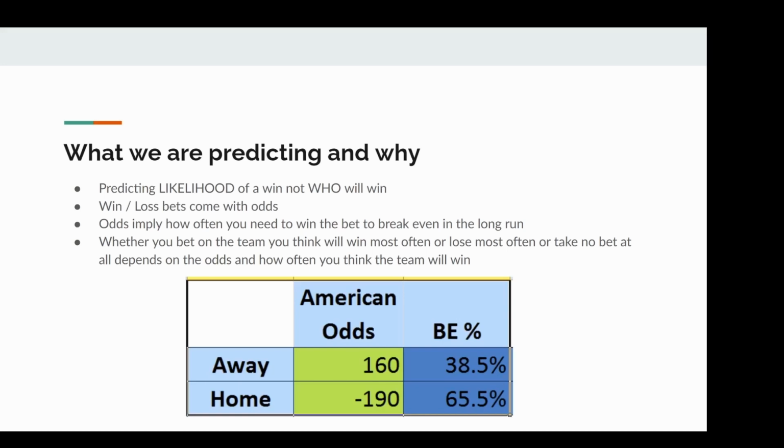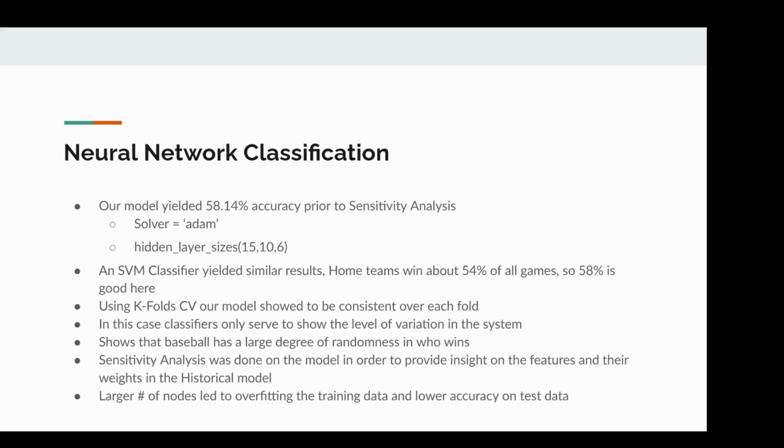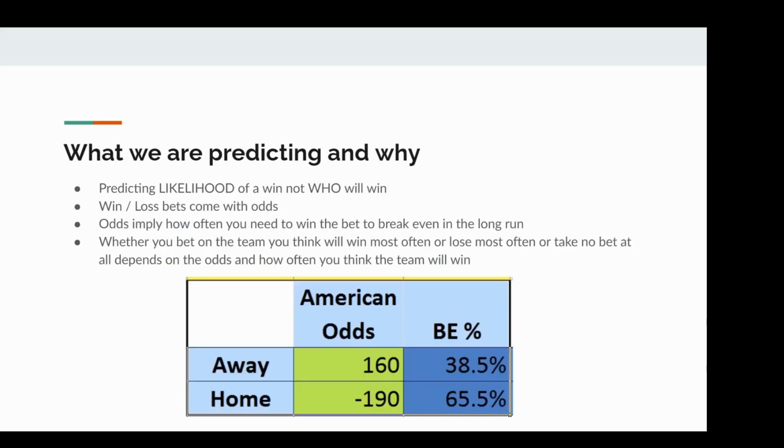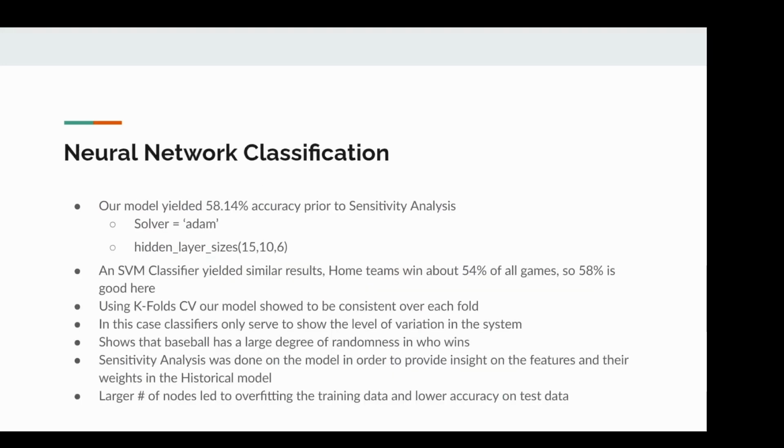So how do we do this? How did we predict the chances a team has to win the game rather than who's going to win or lose? We used many methods, including, confusingly, 2 classifiers. Why would we do this? There are a few reasons, actually. For one, we wanted to see how well a classifier could predict outcomes, which for both the neural net classifier and the SVM was about 58%.